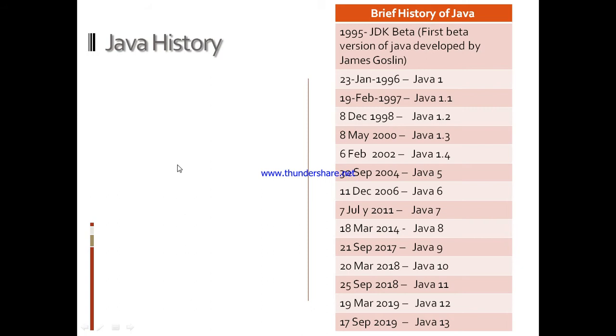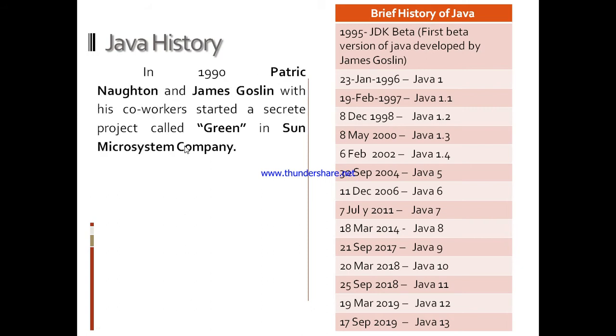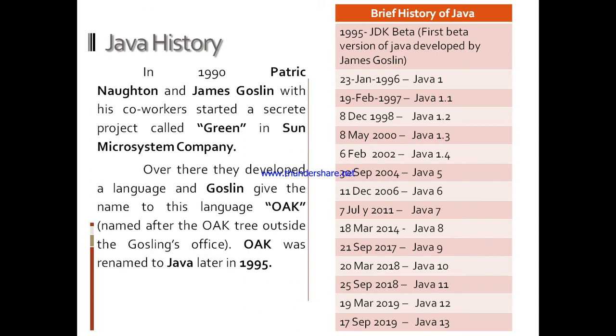History of Java. In 1990, Patrick Newton and James Gosling with his co-workers started a secret project called Green in Sun Microsystems Company. Over there, they developed a language called Oak. Oak was the name given by Gosling to this language because of the oak tree standing outside his office. Oak was renamed as Java in 1995.